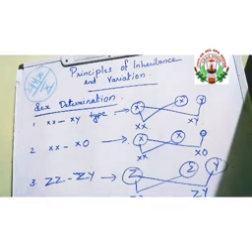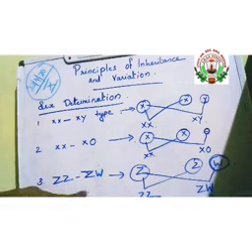Is it clear? Okay. And in many birds you can see another kind of sex determination mechanism where males will be homogametic and females will be heterogametic.